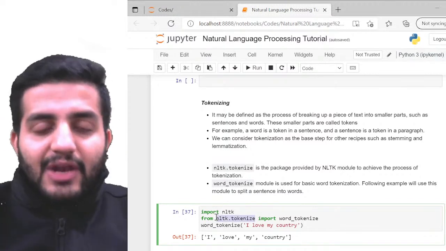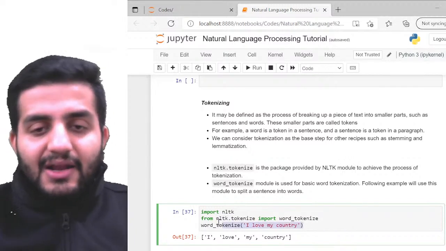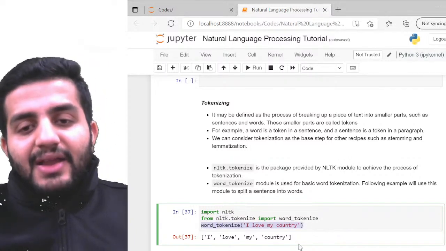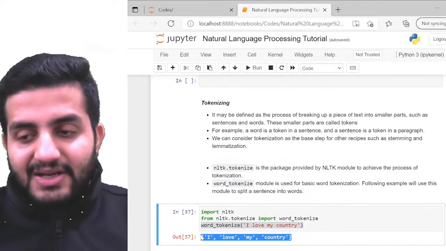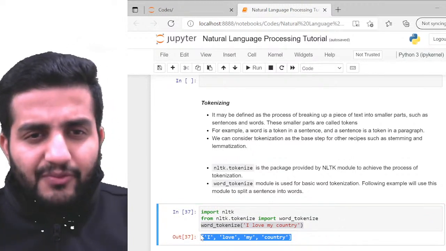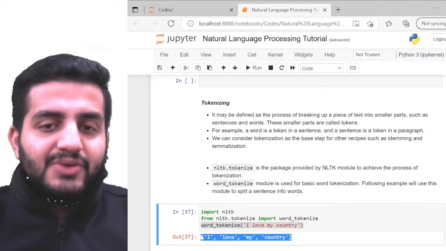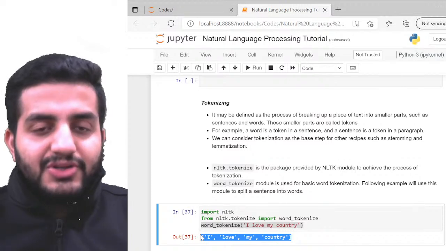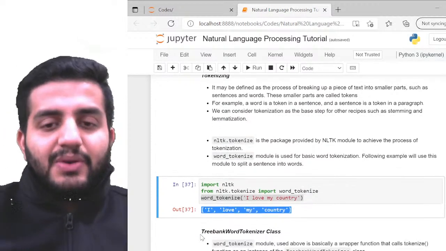When I call word tokenize over my sentence, which is "I love my country," you can see that it returns the split-up words of my sentence. Cool, very cool. So it's basically working like a text.split. It's more of that sort of function, splitting up the text. That's what it does.